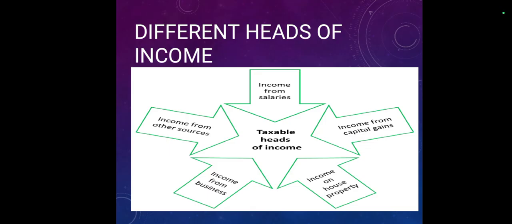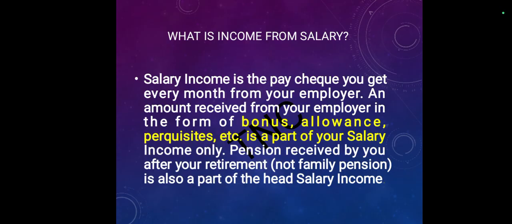Now we can see the different heads of income, the taxable heads of income. This can also be called heads of income under income tax. Firstly, income from salary. Secondly, income from house property. Thirdly, income from business or profession. Fourthly, income from capital gains. And finally, income from other sources.